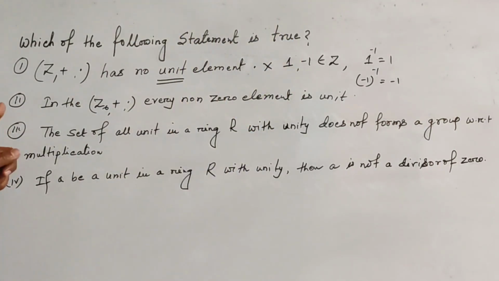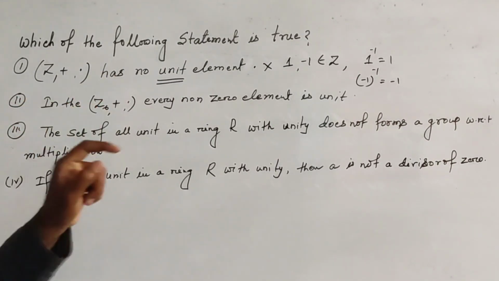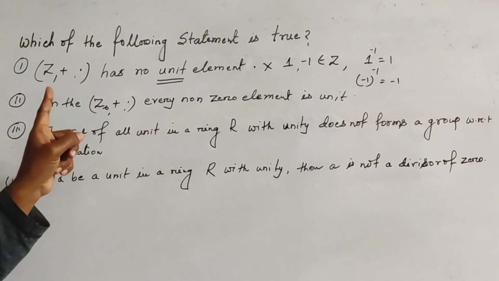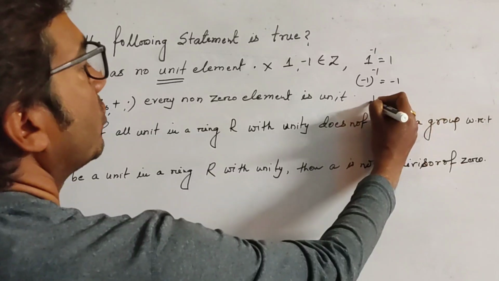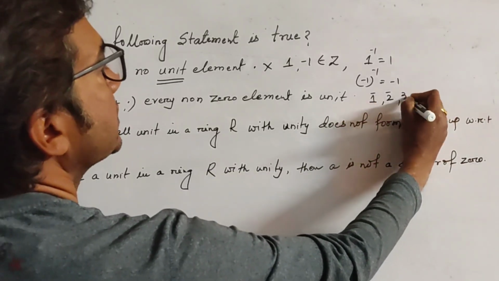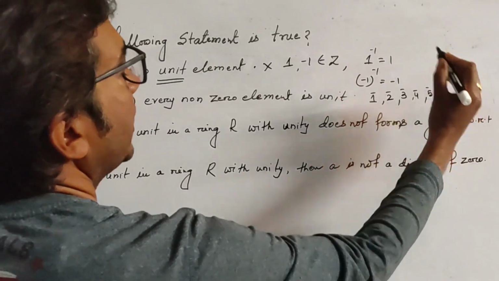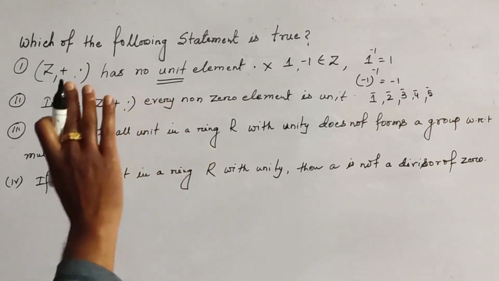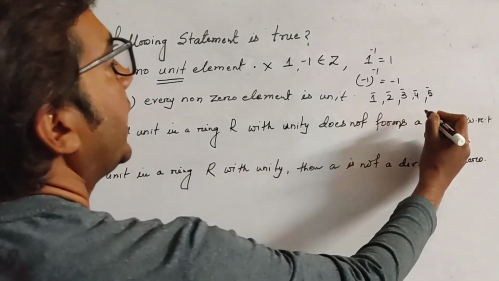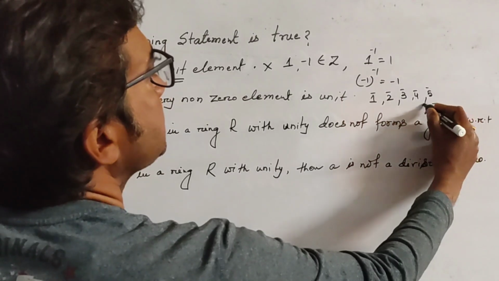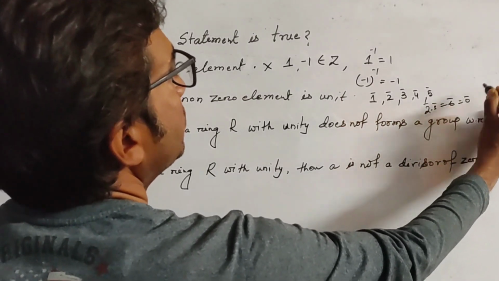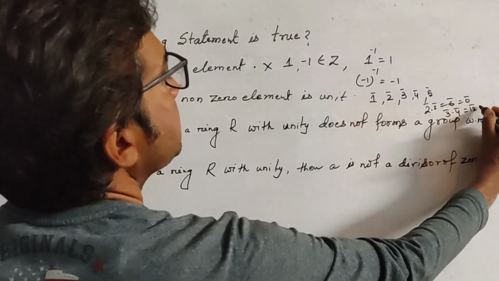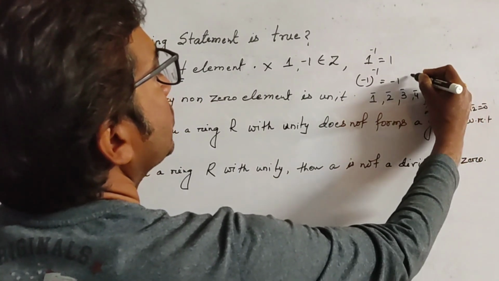Okay. And the second is, in Z6 plus dot every non-zero element is a unit. That means every non-zero element, which are 1 plus, 2 plus, 3 plus, 4 plus, 5 plus, all are units. That is, all the non-zero elements have an inverse. But we know that 2 plus into 3 plus is equal to 6 plus, which is equal to 0 plus, or 3 plus into 4 plus is equal to 12 plus, which is equal to 0 plus.